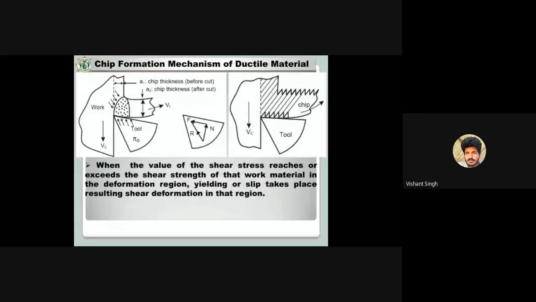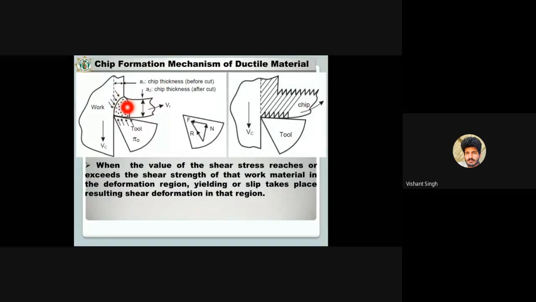So when the value of the shear stress reaches or exceeds the shear strength of the workpiece material. Okay, as I have told, a shear stress will be generated here whenever this tool moves in this direction, the cutting direction.